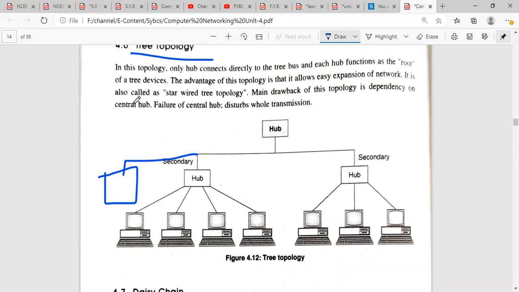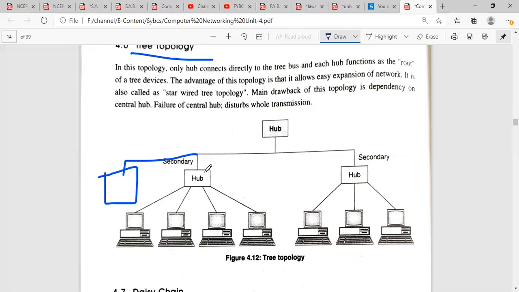It is also called a star-wired tree topology. So it is a star. Why is it called a star-wired tree topology? There is a star connection. Whatever we used in a star connection is present in the tree topology. Wired connection is there, and this is a tree-like structure. That is why it is called a tree topology.